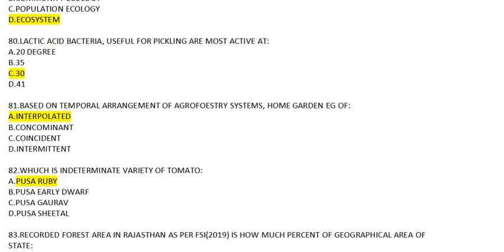Question number 80. Lactic acid bacteria used for pickling are most active at what temperature? They are most active at 30 degrees Celsius. Question number 81.